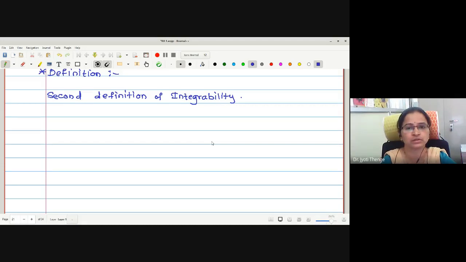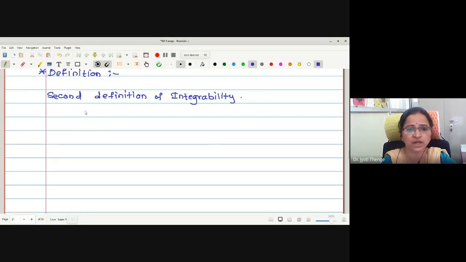We have seen two different forms of conditions of integrability. The definition is actually very simple. Whenever the upper integral is equal to the lower integral, then the function is said to be integrable. That is called the Darboux condition of integrability. Right? This is our first definition.